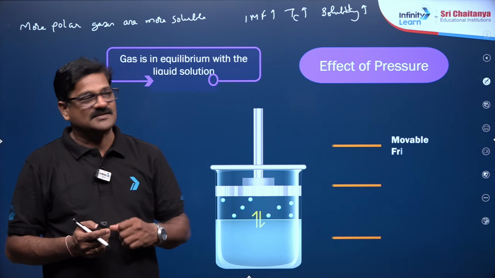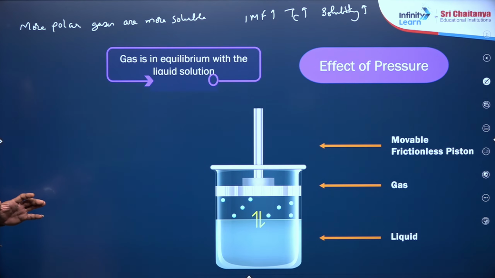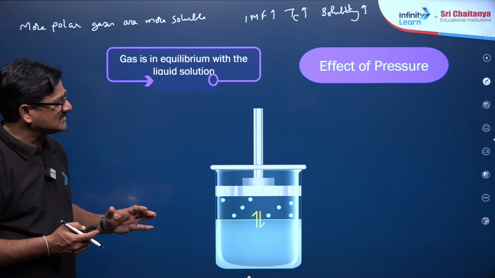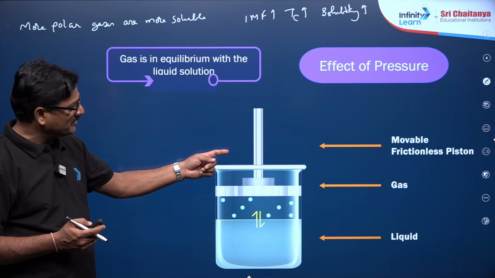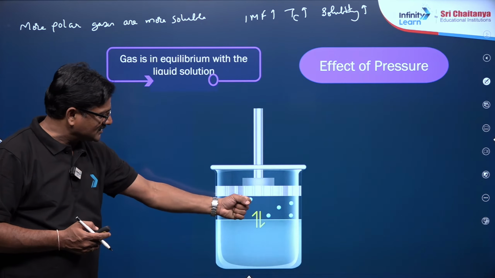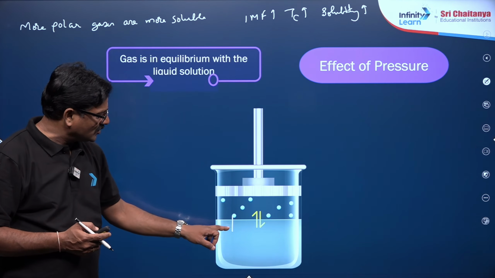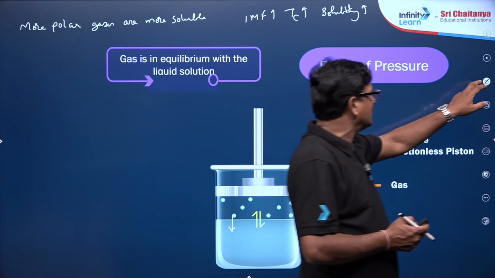So anyways, let us talk about the pressure, and you can see the effect of pressure. As pressure increases, the solubility of the gas increases. This is a movable, frictionless piston with a gas and a liquid. If you compress it, what happens? We are forcing more gas molecules into the liquid.